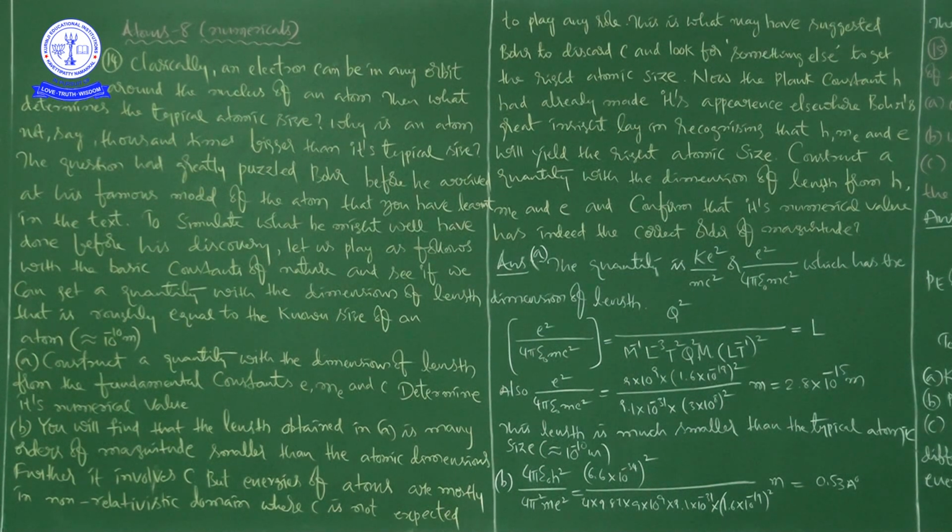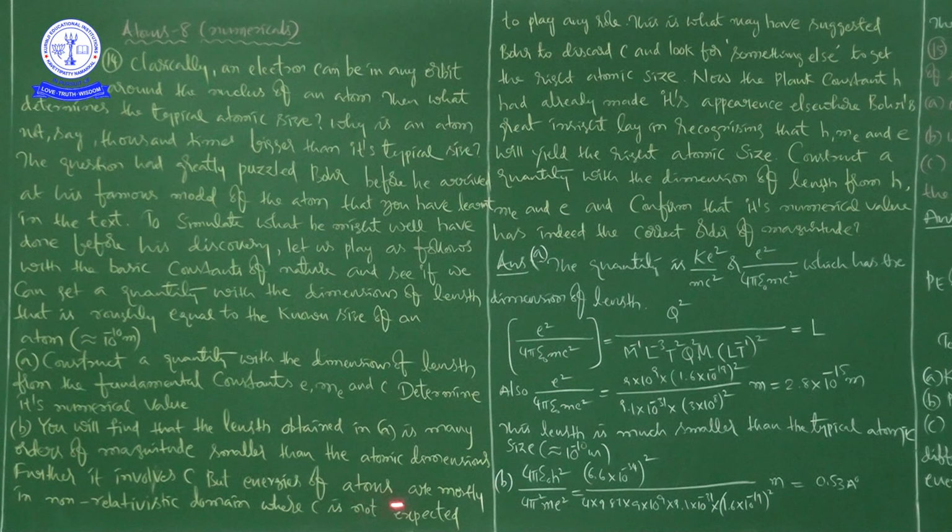And then you go for B. See, A is completed, and now we are going for B. You will find that the length obtained in A is many orders of magnitude smaller than, okay. So whatever he is asking here, that we are going to do.